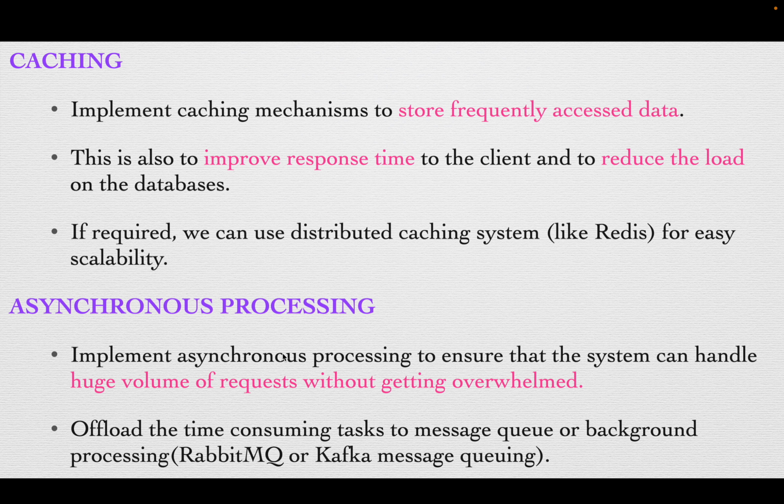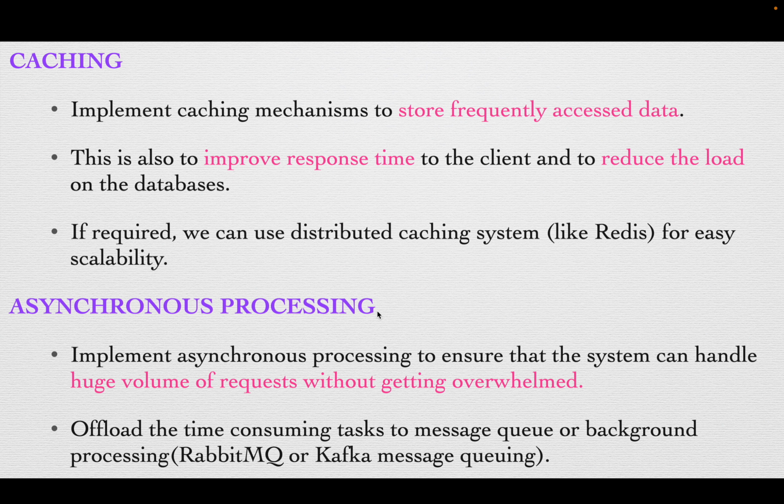We need to implement asynchronous processing in our application to ensure that the system can handle a huge volume of requests without being overwhelmed. It will help in lots of ways. It will improve the performance, and it will help us ensure that the system can handle a large number of requests.